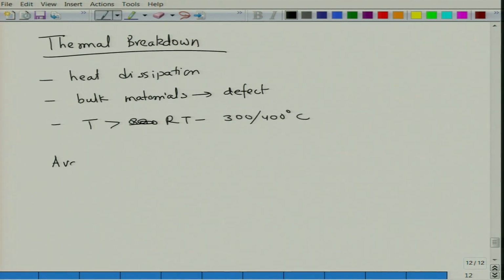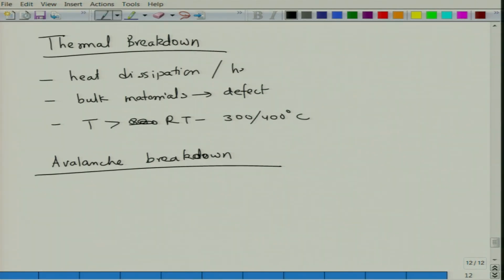So this is thermal breakdown, and then we have avalanche breakdown. Essentially thermal breakdown is because of heat dissipation or heat buildup. And avalanche breakdown is basically because of a sudden increase in kinetic energy of electrons.